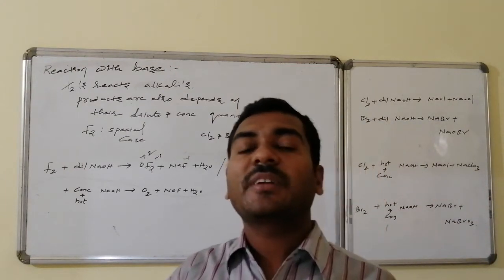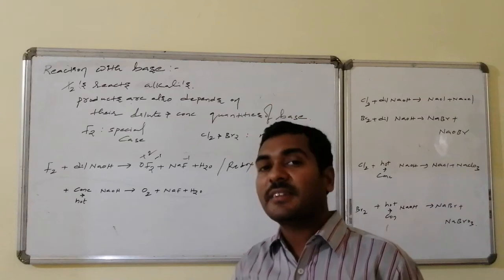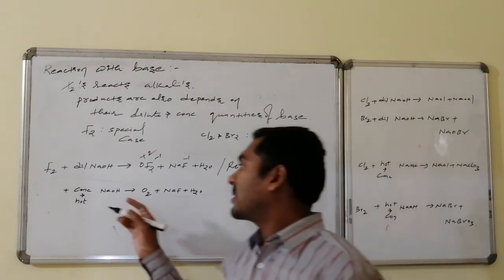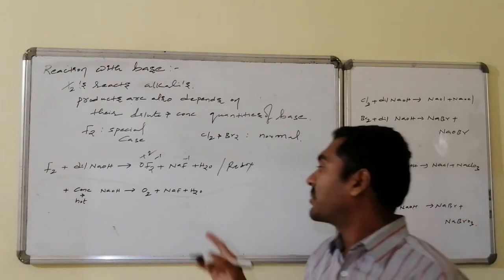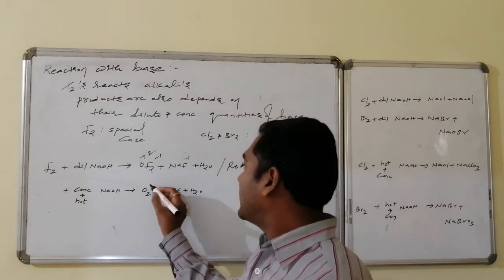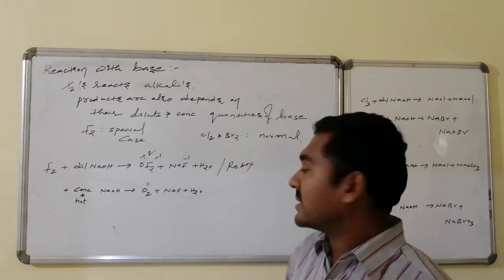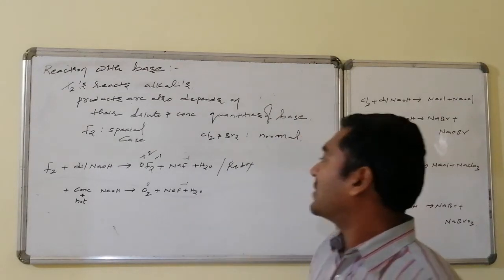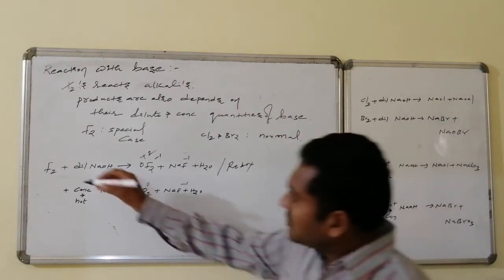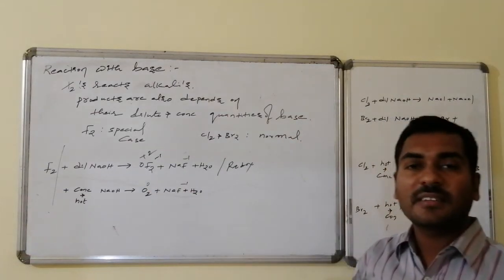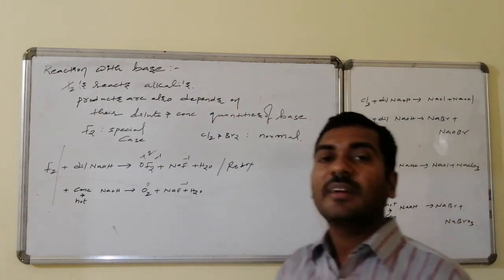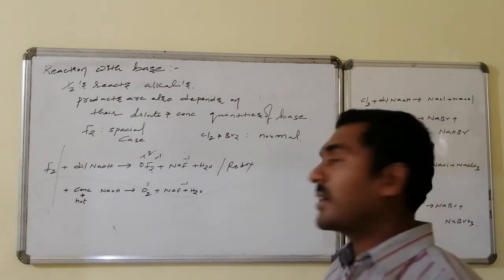Similarly, the same fluorine on reaction with hot and concentrated sodium hydroxide, the product formed will be different. In this case, oxygen formation takes place, with oxygen of 0 oxidation state and fluorine of -1 oxidation state present. So therefore, here oxidation occurs for the oxygen, reduction occurs for the fluorine. Hence, it is also an example of a redox reaction.